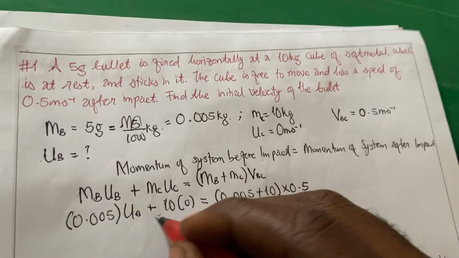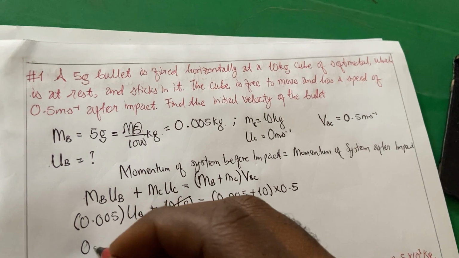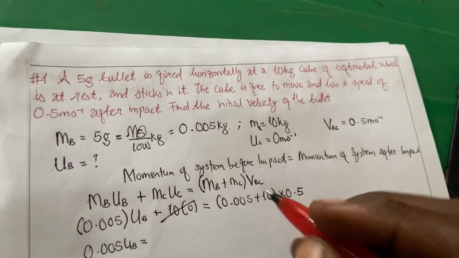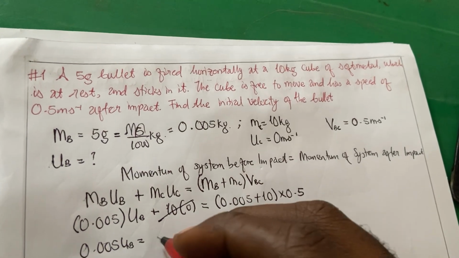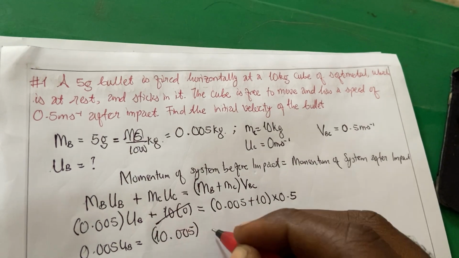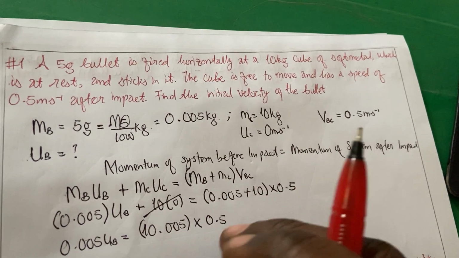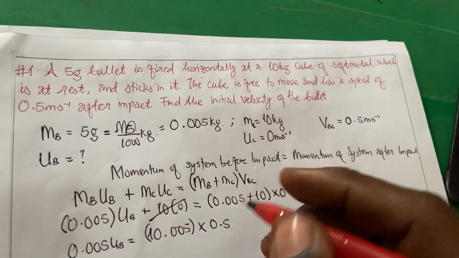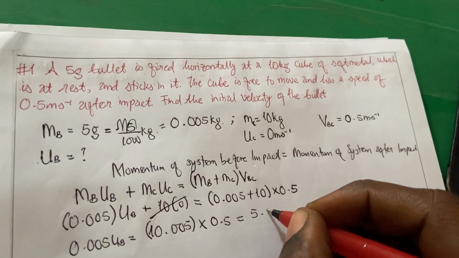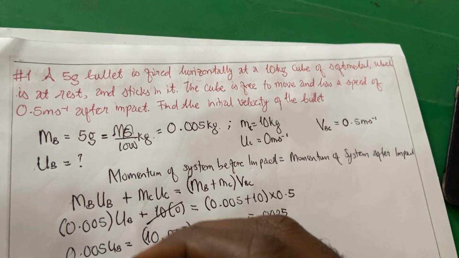Okay, so this term is going to go away, so we have 0.005 UB equals 0.005 plus 10, that gives us 10.005, multiplied by 0.5. If we multiply these, it should give us 5.0025.